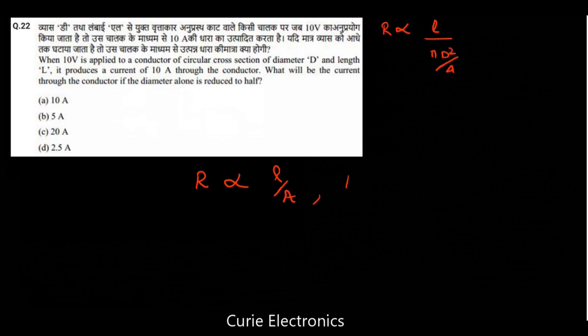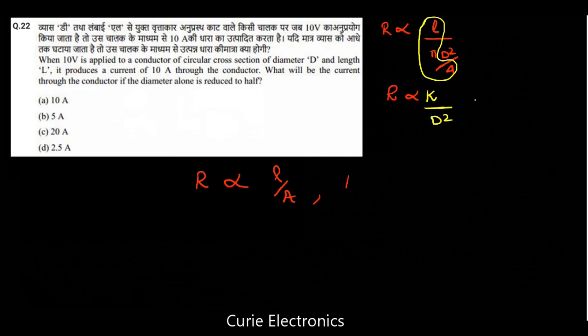Now what he is saying is he is going to make the diameter half. How can you make that? He can use a material removing process and take out half of the diameter, half of the material. So R is directly proportional to, I will take the remaining all as a constant, K. What is there in the denominator? I have D square.